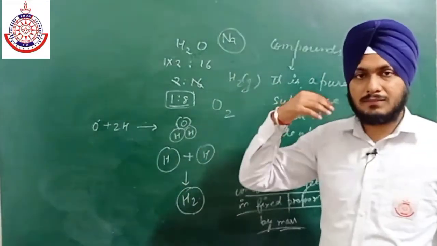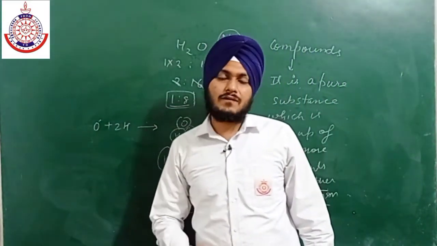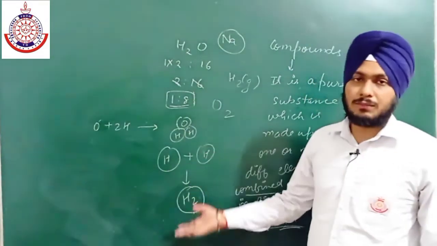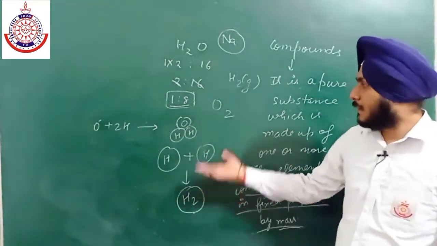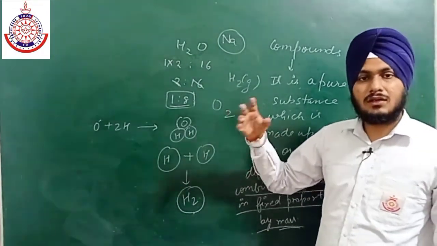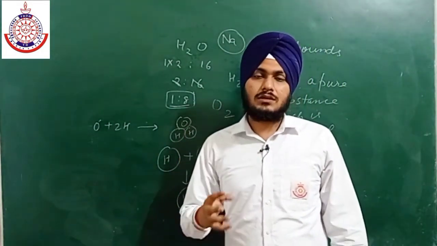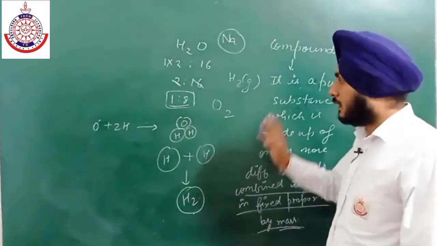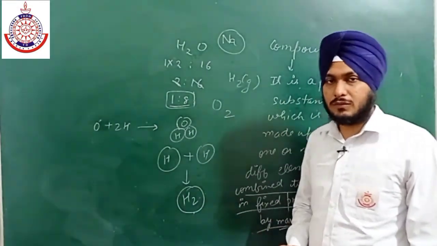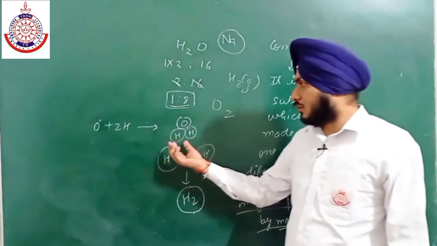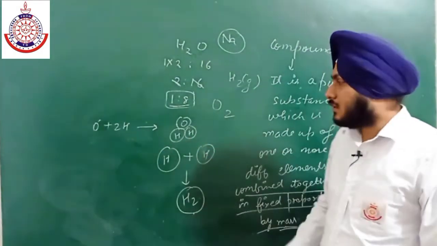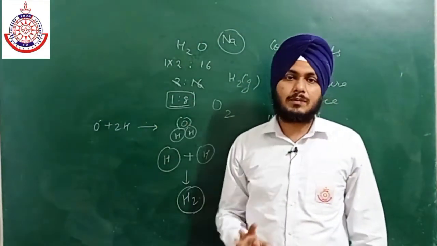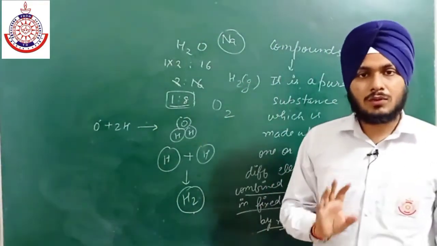So an atom may or may not have independent existence. In this way you can prove this. Like hydrogen, oxygen, nitrogen, these all have no independent existence. Clear? So this is all about the formation of a molecule from atoms. So for a compound, to define all the properties of a compound, we need a molecule.